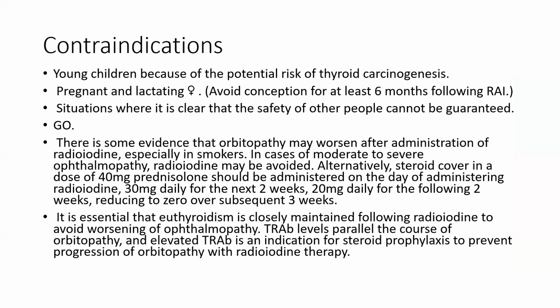We should make sure to avoid conception for at least 6 months following radioiodine. Situations where it is clear that the safety of the other people cannot be guaranteed. If it is a Graves' ophthalmopathy, radioiodine is contraindicated. There is some evidence that orbitopathy may worsen after administration of radioiodine, especially in smokers. In cases of moderate to severe ophthalmopathy, radioiodine may be avoided.